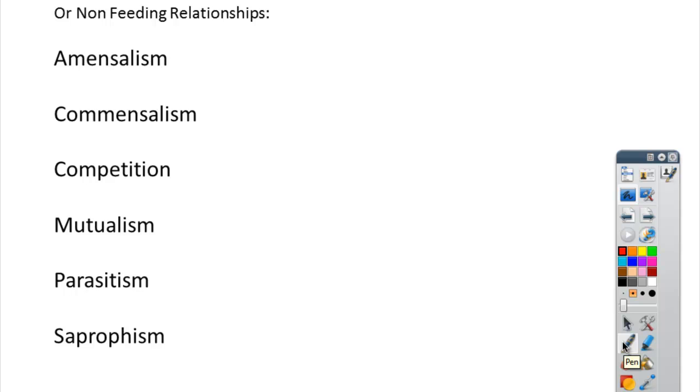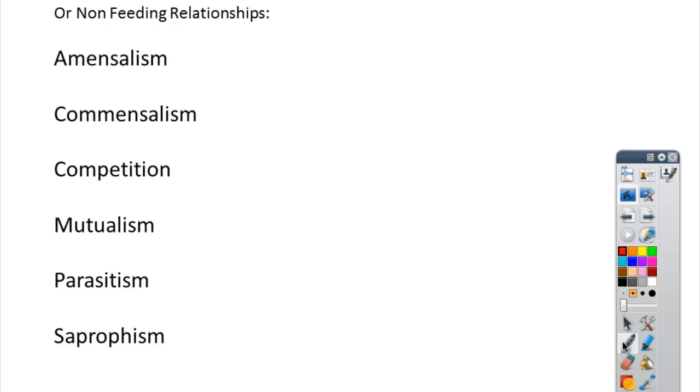I'm not going to give you a full definition because I think what we can do is put this in very simple plus minus form. All right, let me start with amensalism. This is a rare form. You don't see it that often, but it's a relationship where you have two species interacting.